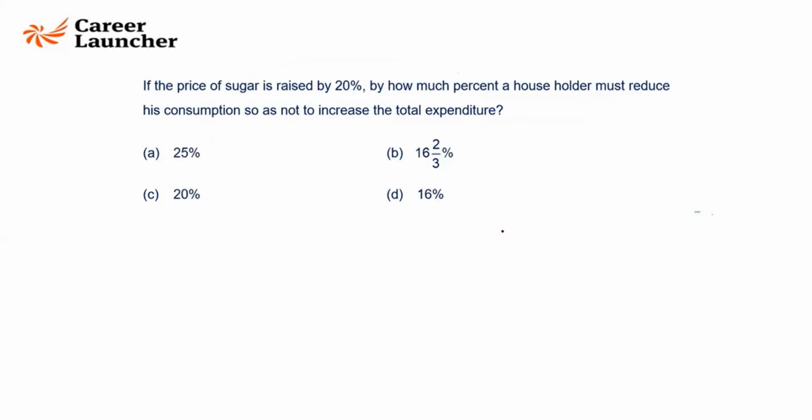Price is raised by 1 by 5. How much percent should a holder reduce his consumption? 1 by 6? 16 2 by 3.